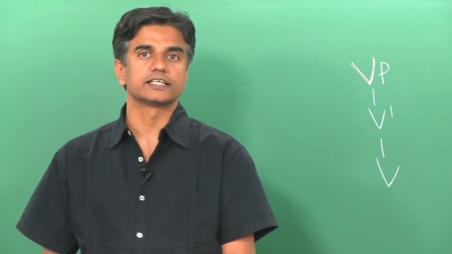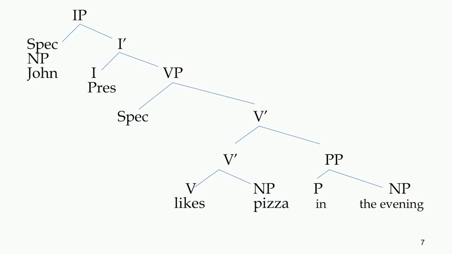Now, if you look at the screen again, you can see the specifier of an IP, which is the top thing in the structure, is the space for a subject. And then it gets branched into I bar, and then we go to I. Therefore, the head of this IP is an I, which is a position in this structure, because the tense of the whole sentence is present and we are indicating tense in that place.